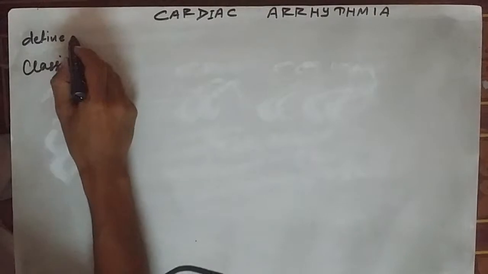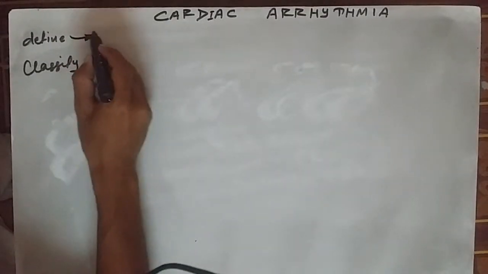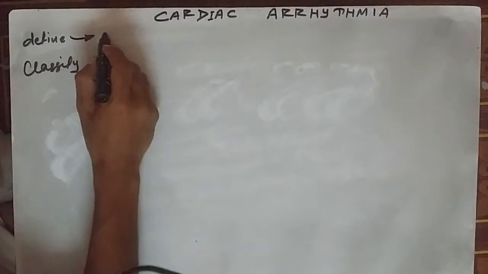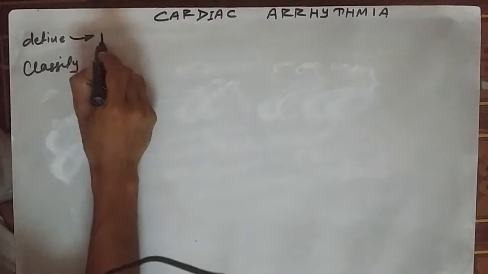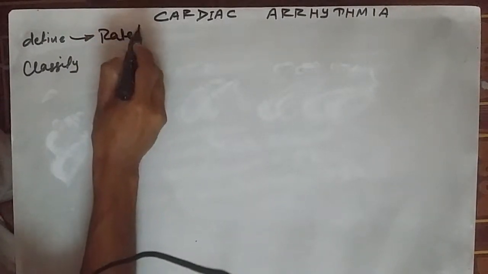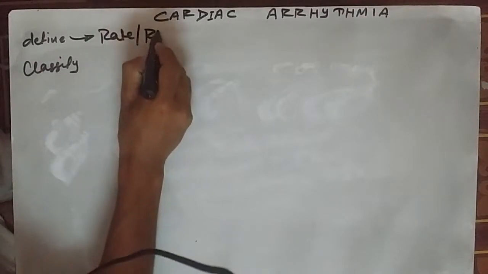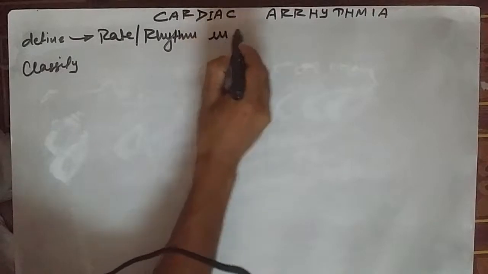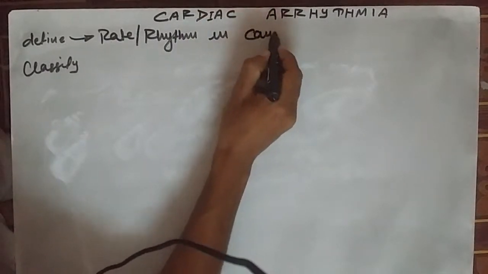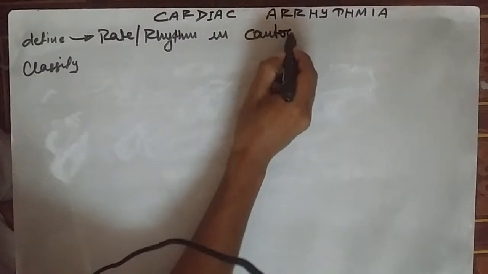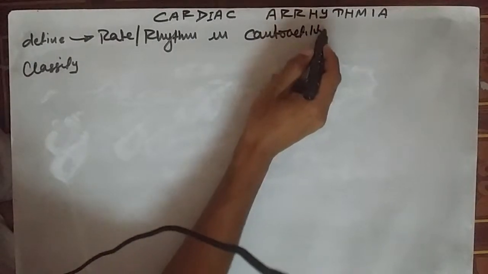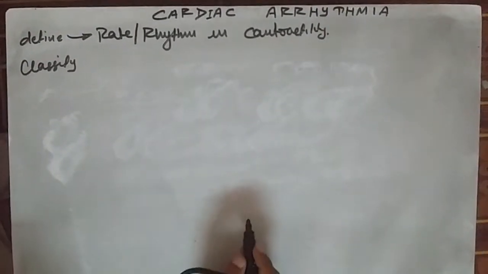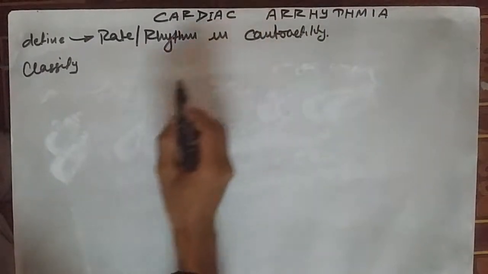But usually cardiac arrhythmia is said to be the alteration in either rate or rhythm of the cardiac contraction. The abnormality in rate or rhythm in the cardiac contraction, contractility of the heart, is called the cardiac arrhythmia.